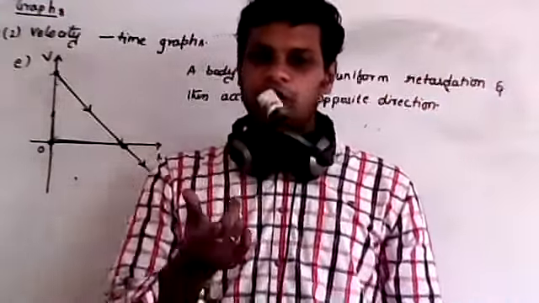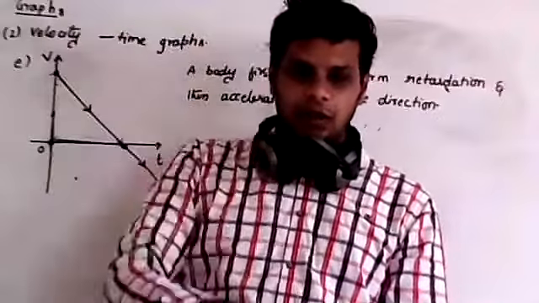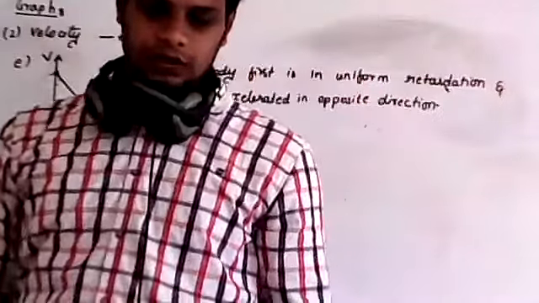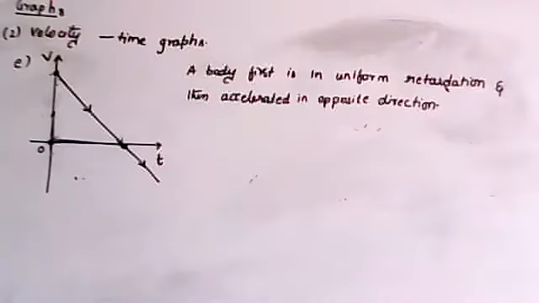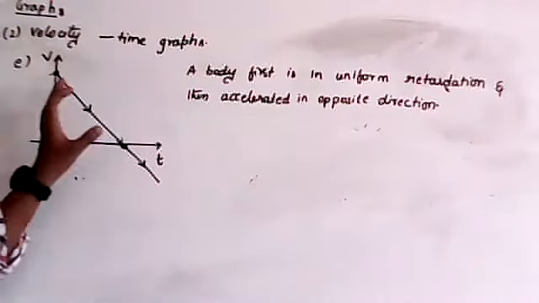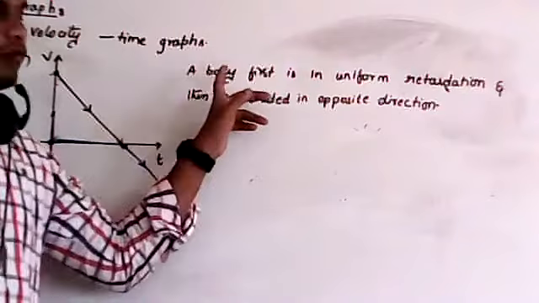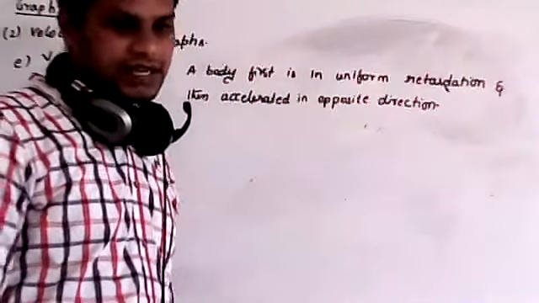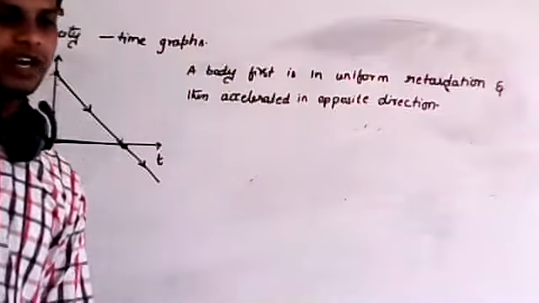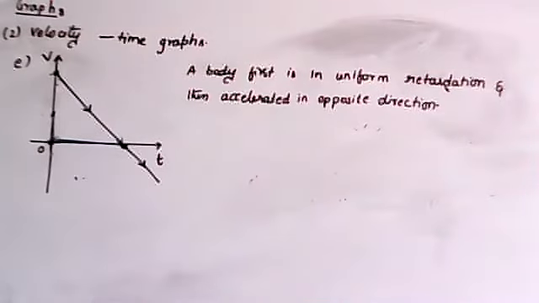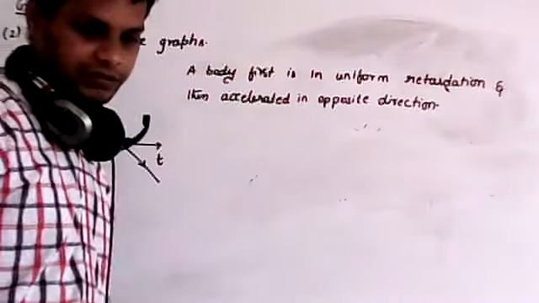I threw upward, and now the acceleration is downward. Therefore, this velocity time graph represents a body that first uniformly retards and then accelerates in the opposite direction.